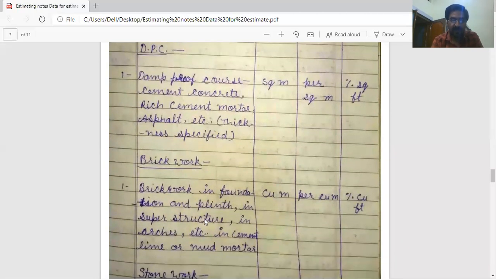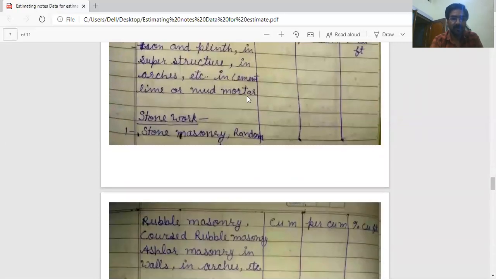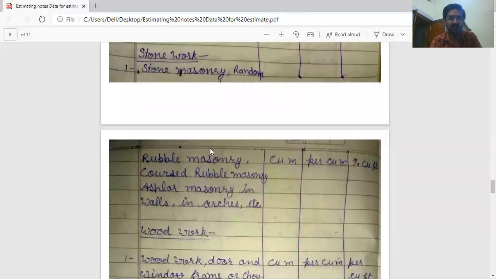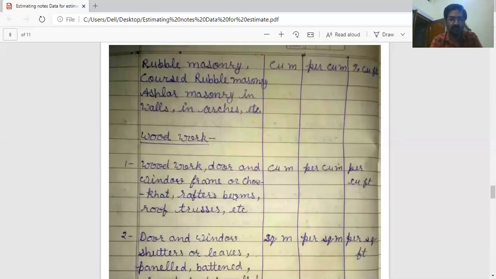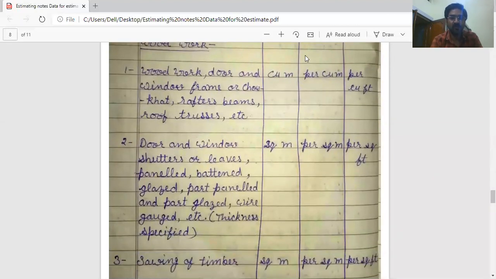Next is brickwork. Brickwork in foundation and plinth level, in superstructure above the earth, in arches, etc., in cement, lime or mud mortar, any type of mortar: measurement in cubic meter and payment per cubic meter. Stone masonry, random rubble masonry or coarse rubble masonry: measurement in cubic meter and payment per cubic meter. Woodwork like door and window frames, rafters, beams, roof trusses: measurement in cubic meter and payment also per cubic meter.